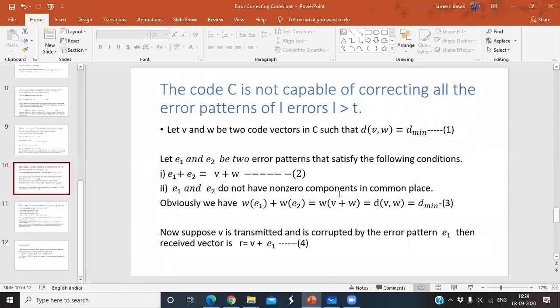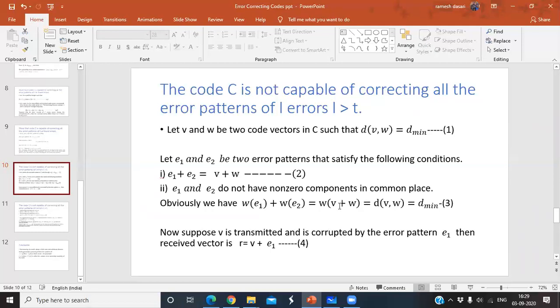Non-zero components in common place. So obviously we have that when you go for the weights here, weight of E1 plus weight of E2 equal to weight of V plus W. That equals d of V comma W, and that equals d minimum. Actually, by taking one example, you can prove all these things. So take one error vector, another error vector, weight of the error vectors E1 plus E2 is equal to the weight of the two code words in that particular code.